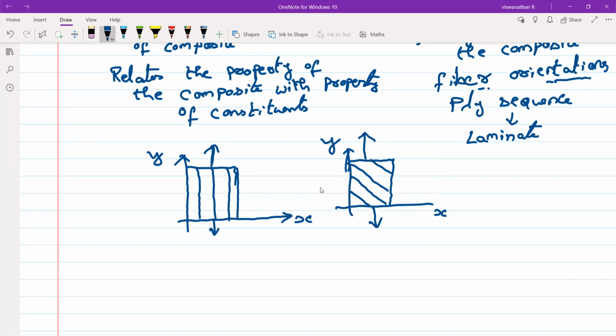This we consider in macromechanics. Macromechanics considers fiber orientations but not fiber properties. It doesn't consider matrix properties. It considers the composite as homogeneous. Homogeneous means what? Of the same material, completely one material, same throughout. Yeah, it considers it as a single piece of material, and doesn't divide it into fiber and the matrix. But we talk about fiber orientation, the ply sequence, and all these things. Why do you want to orient a fiber?